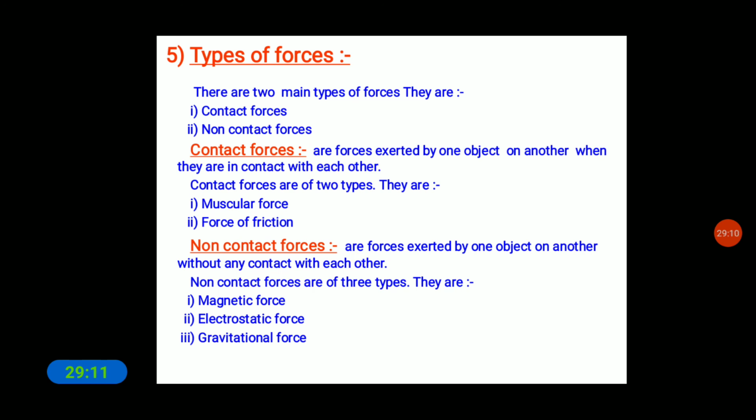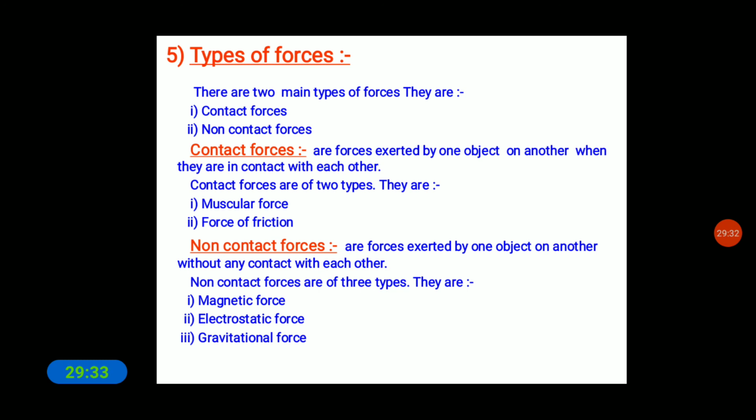When two objects come in contact, then only the friction force can be exerted. So this is an example of contact force.